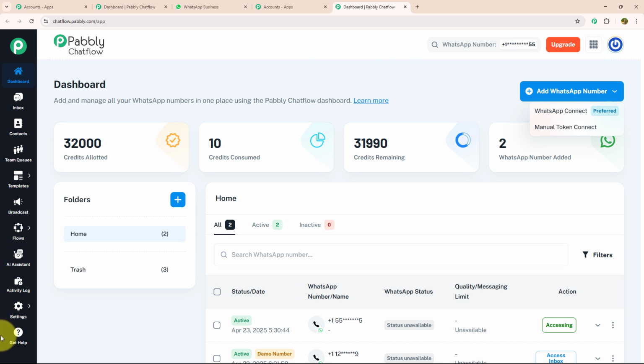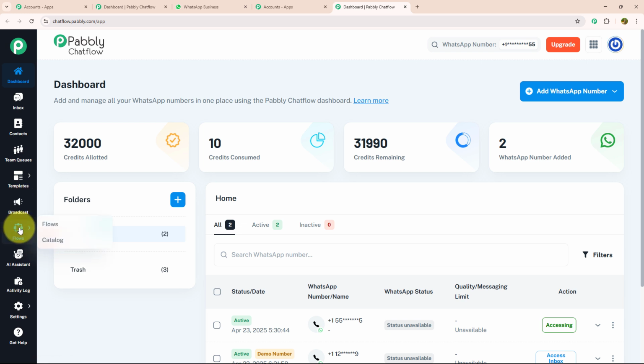Let's see each feature individually. Below the dashboard, there is an inbox option where you can manage all your conversations from one place. After that, we have the contact feature in which you can create all new contacts and separate them according to your requirements. Below that, we have the team queue section where you can assign different tasks to different team members and review their performance. Below team queue, we have the template section where you can create customized templates, and by creating customized templates, you can give a personalized touch to your chat. Below that, we have the broadcast section where you can send mass messages to a bulk of customers using a customized template.